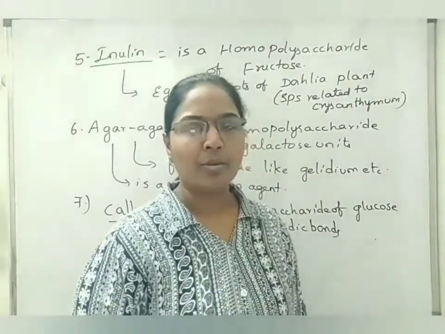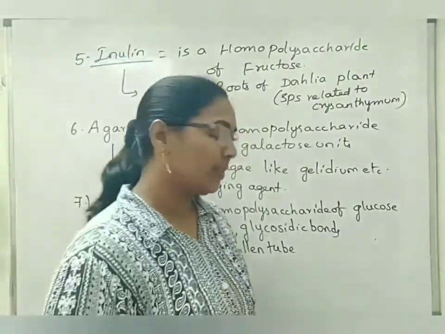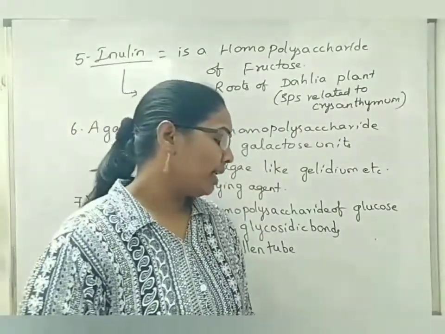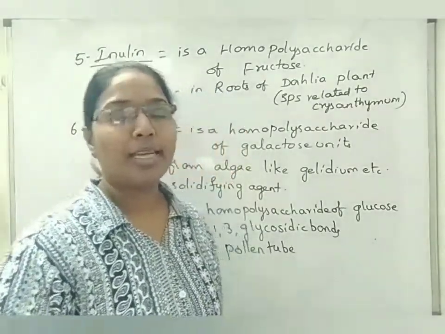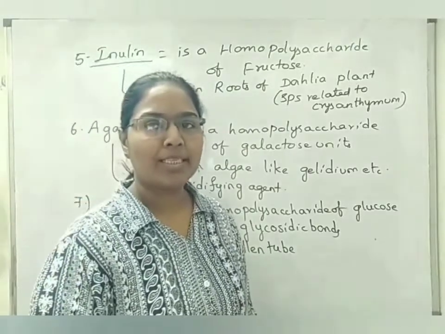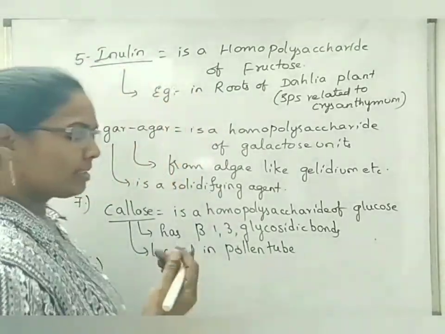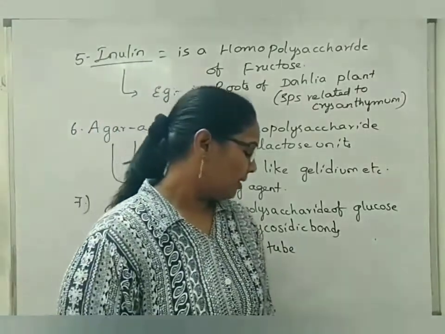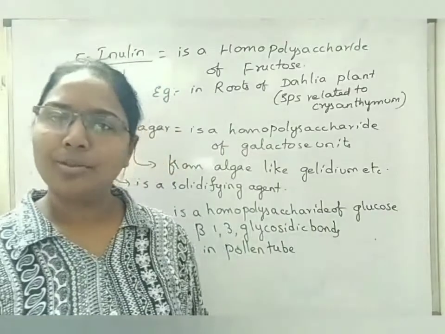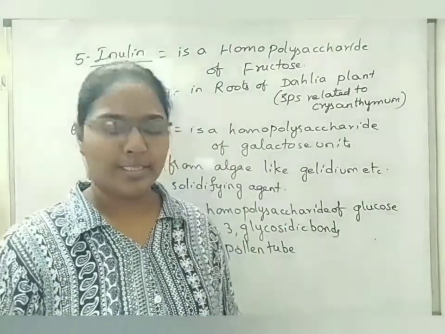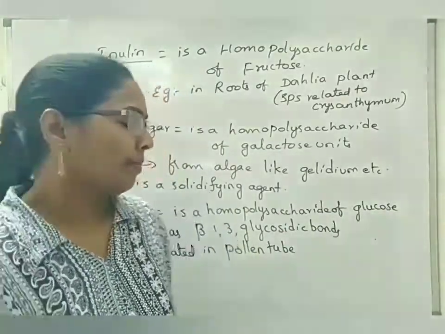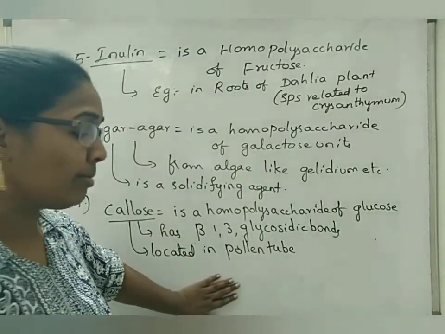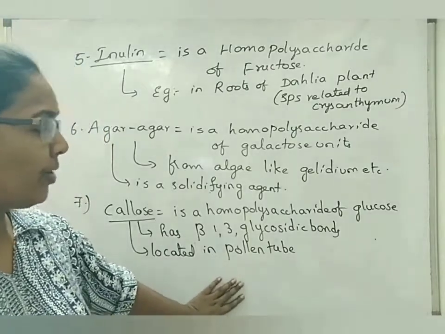Next, if you take some other examples, isabgol is one of the homopolysaccharides. Another one, hyaluronic acid, which is present in the synovial joints. Pectin in the middle lamella, and the anticoagulant heparin, are also considered as mucopolysaccharides. In the skin and cartilage tissues, keratan sulfate and chondroitin sulfates are also considered as polysaccharides. These are a few examples related to polysaccharides which are very important from your final examination point of view.